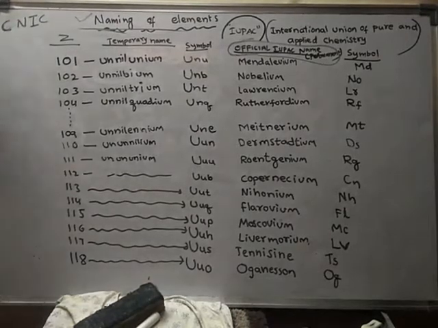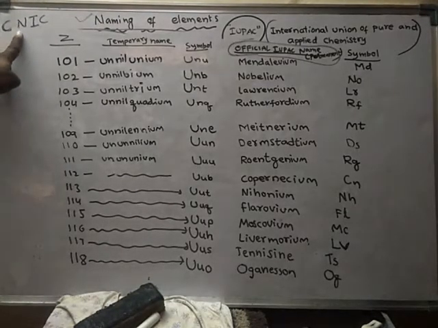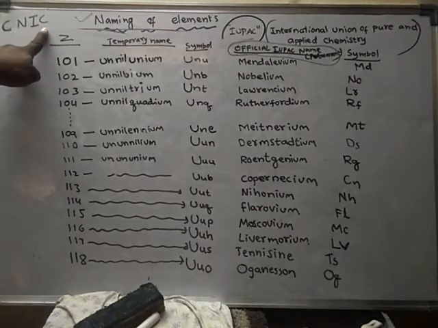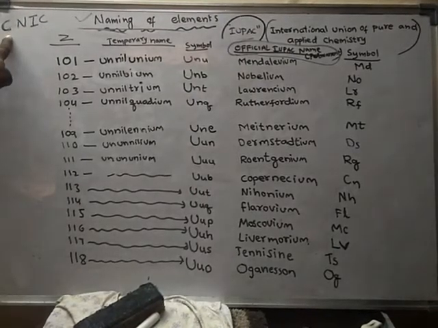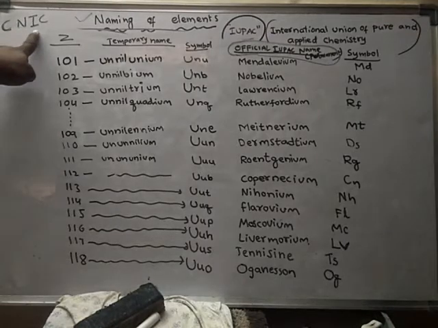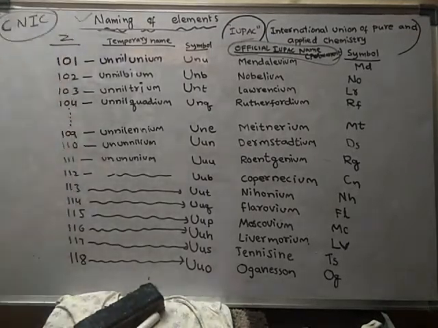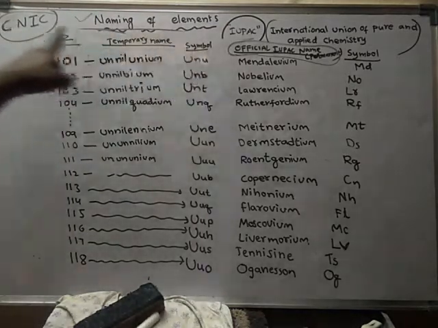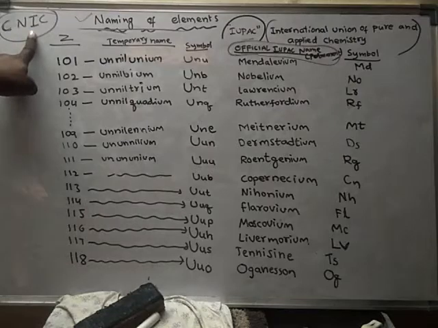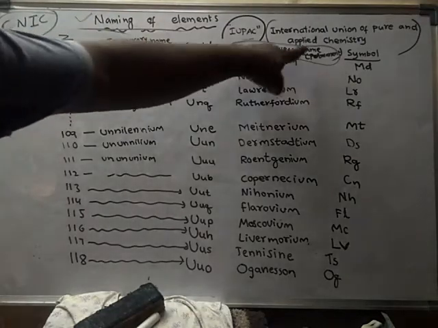CNIC stands for Commission on Nomenclature of Inorganic Chemistry. This commission, this agency, should finally approve the official IUPAC name.